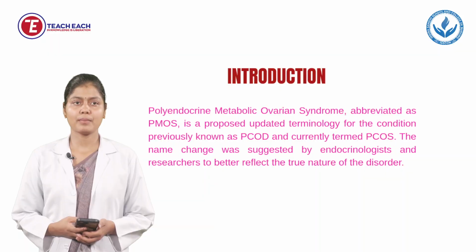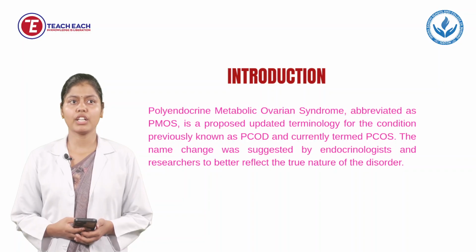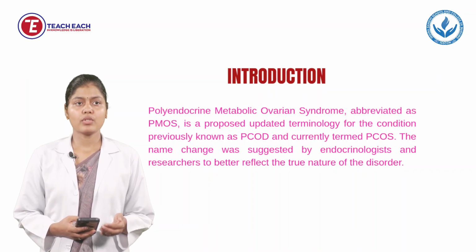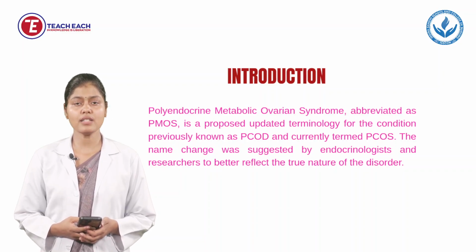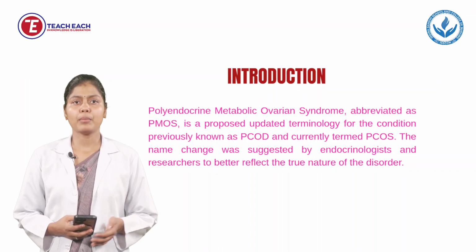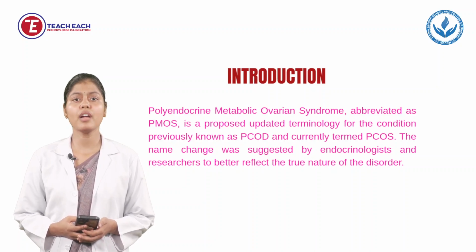First we will see the introduction part. Polyendocrine Metabolic Ovarian Syndrome, abbreviated as PMOS, is a proposed updated terminology for the condition previously known as PCOD and currently termed PCOS. The name change was suggested by endocrinologists and researchers to better reflect the true nature of the disorder. It means this disease PMOS is the suggested new name of PCOS. It is not only affecting the ovaries, it is also affecting our metabolism and causing hormonal imbalance.